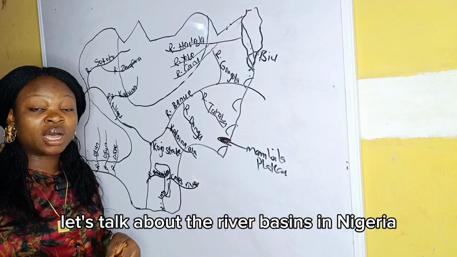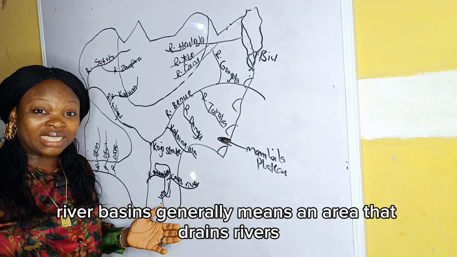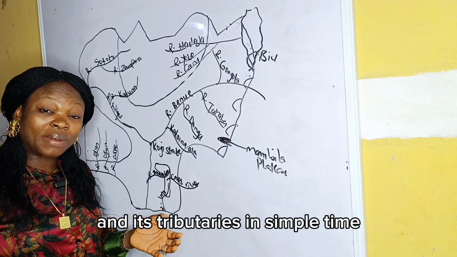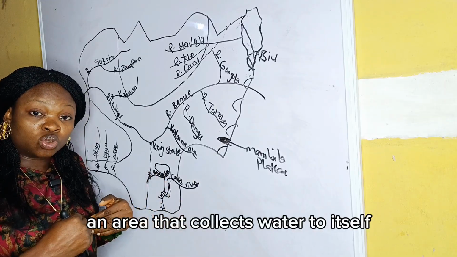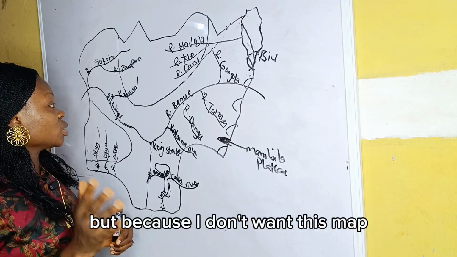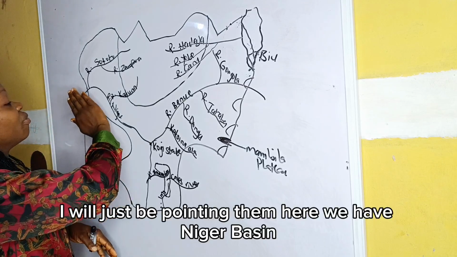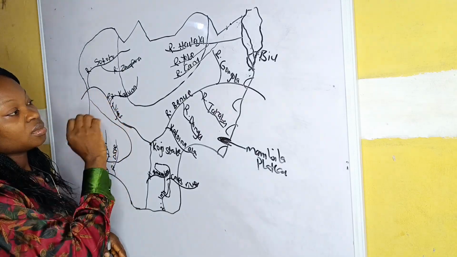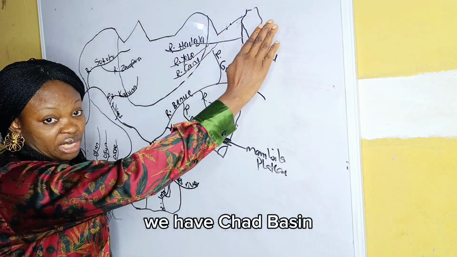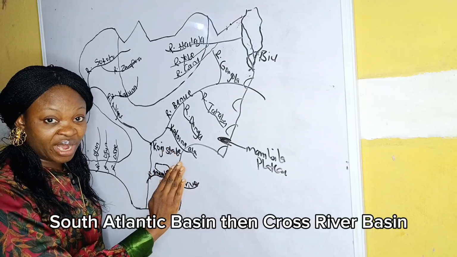Let's talk about the river basins in Nigeria. River basin generally means an area that drains rivers and its tributaries. In simple terms, an area that collects water to itself. And there are 5 major river basins in Nigeria. Because I don't want this map to be cluttered, I will not locate them, I will just be pointing them out. Here we have Niger Basin, Benue Basin, Chad Basin, South Atlantic Basin, then Cross River Basin.